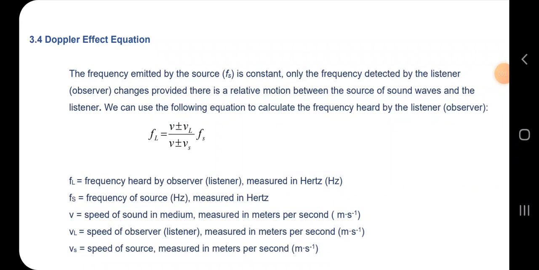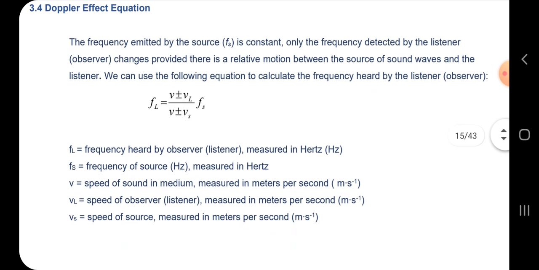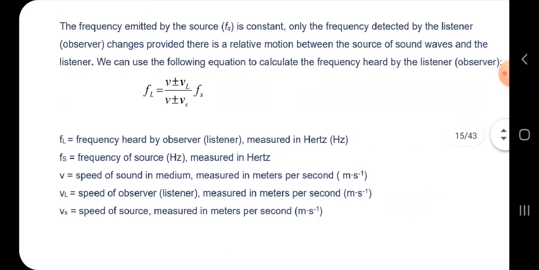The Doppler effect. The equation of the Doppler effect is FL equals V plus or minus VL over V plus or minus VS, times FS. So FL is the frequency of the listener, and that's what we'll be calculating most of the time. We're going to calculate the frequency of the listener, that is FL. And then FS is the frequency of the source.